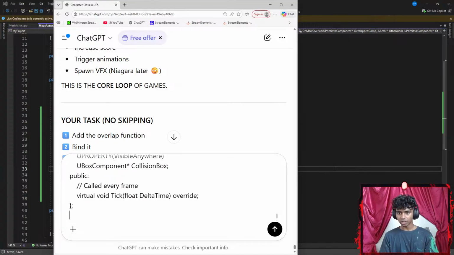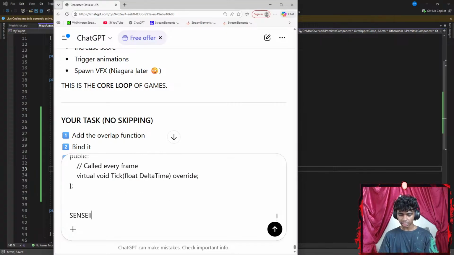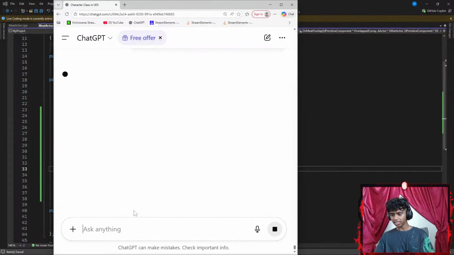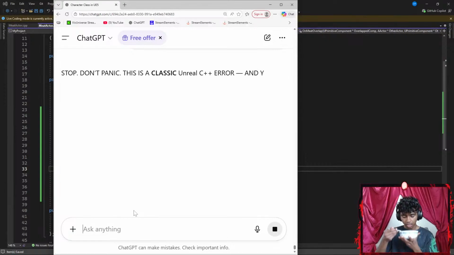Let's paste this here as well. Go with Shift Enter and say something like Sensei, I get a error. Okay, let's run the... Actually, let's send the code real quick. I need something because I am kind of starving.